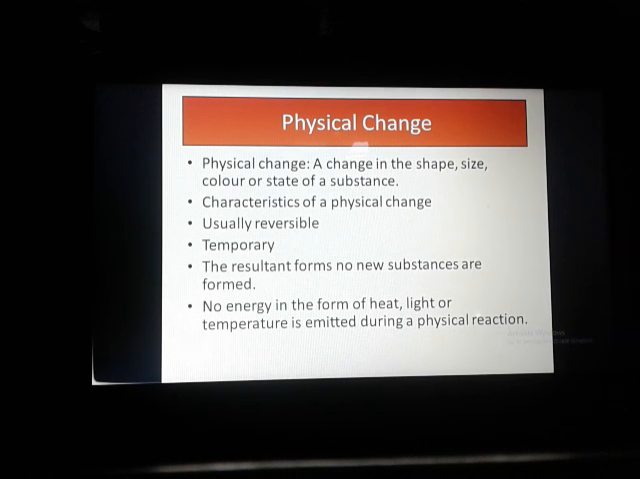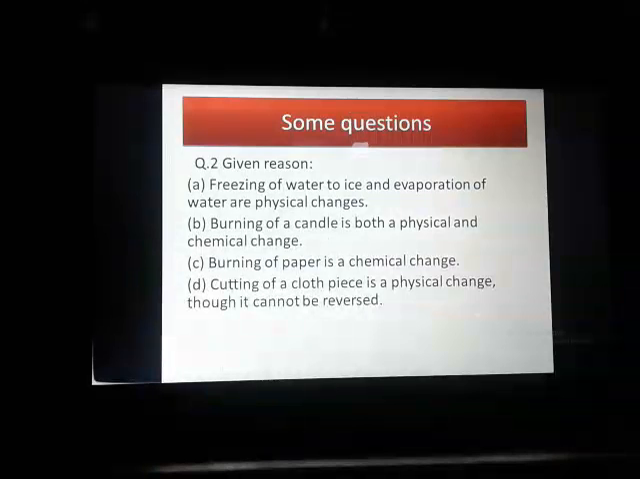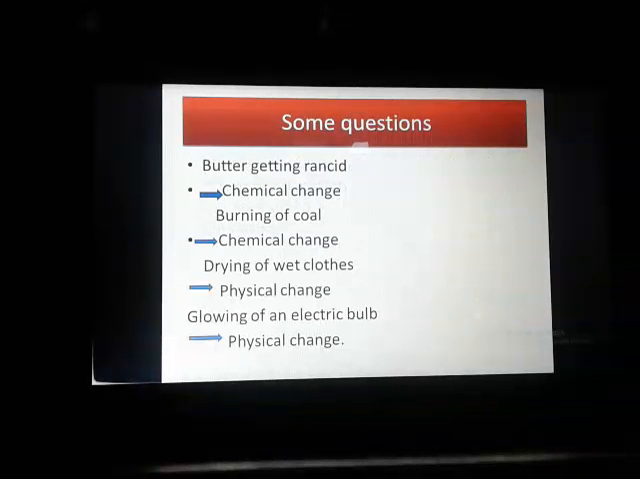Only the state, shape, size, or color of a substance, these things we will consider. Only the physical things we consider, these are the allowable things. Okay, that type of change is called physical change. So coming to the next point, I will give some examples.